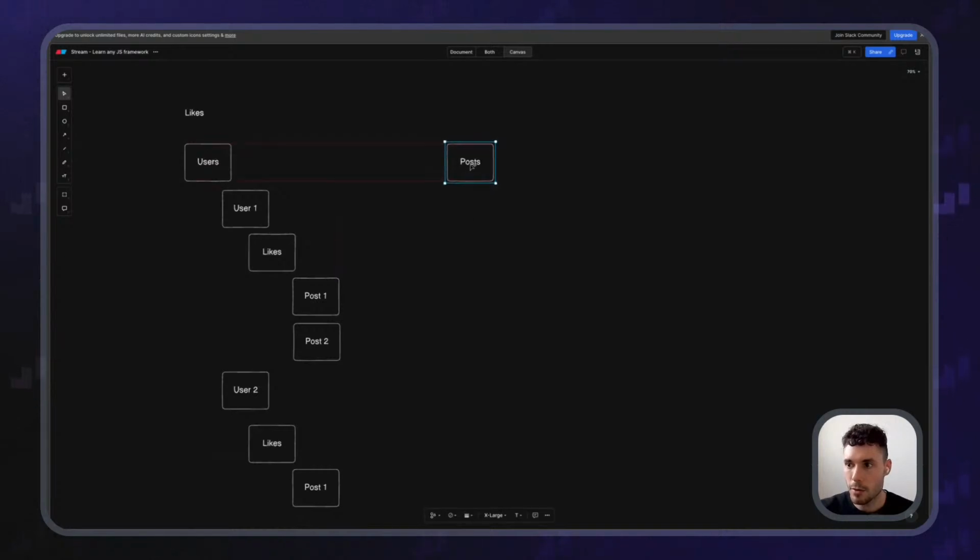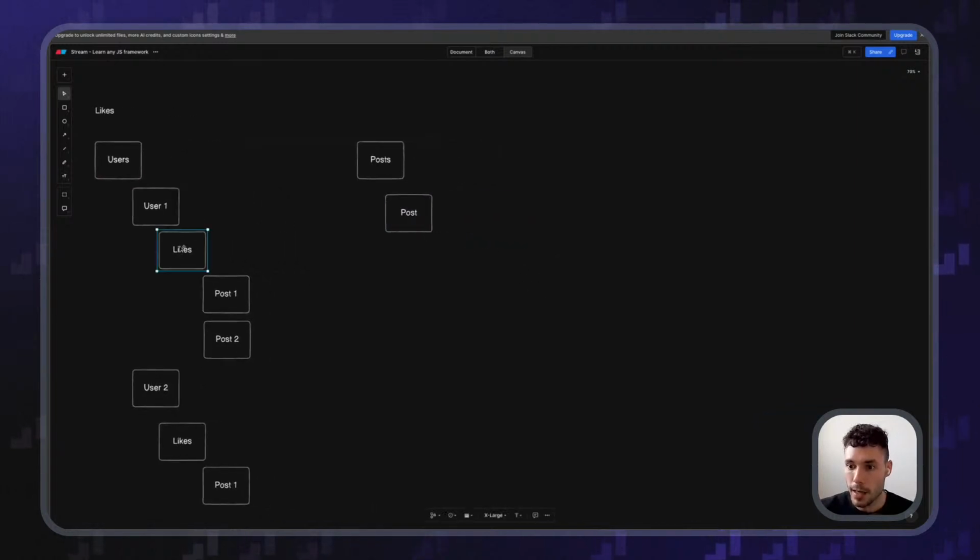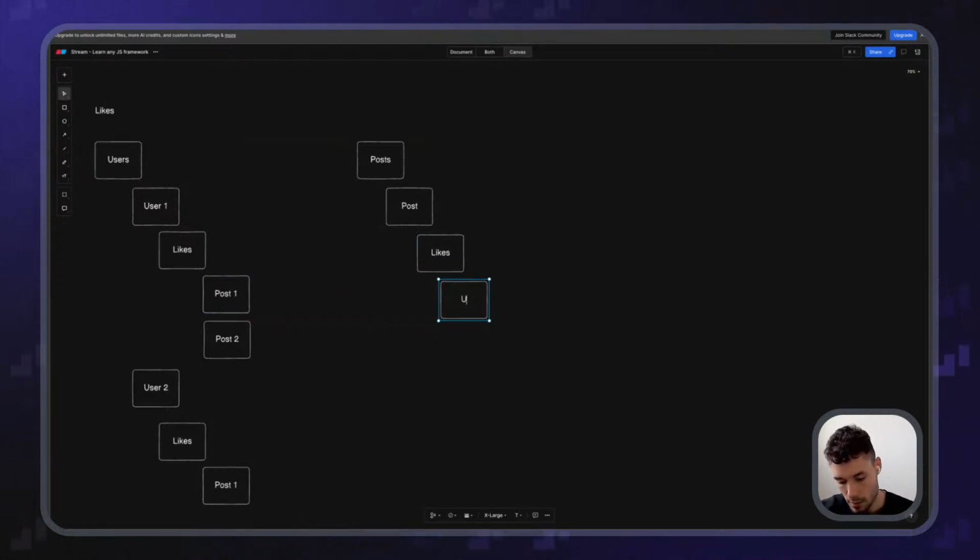And here in my posts, I have my likes. Sorry, I've got my post, obviously. And the post has its own likes. And its like is targeting a specific user. So user one or user two, like this.